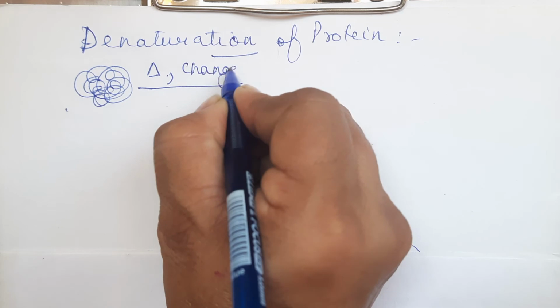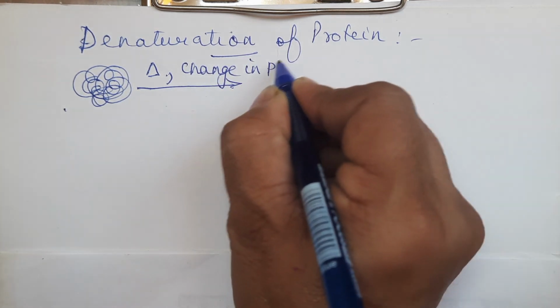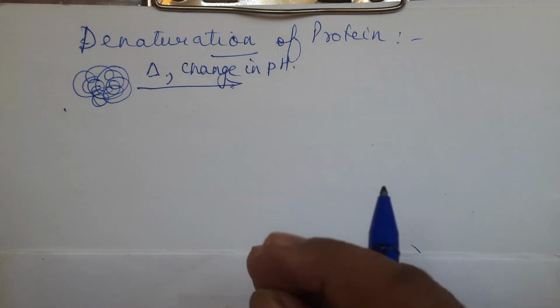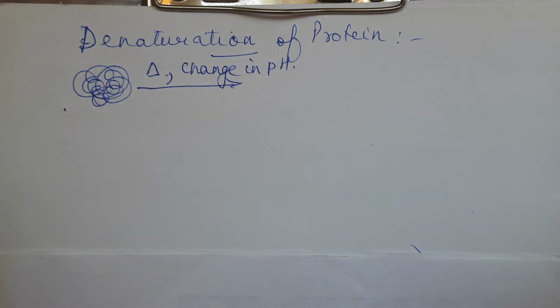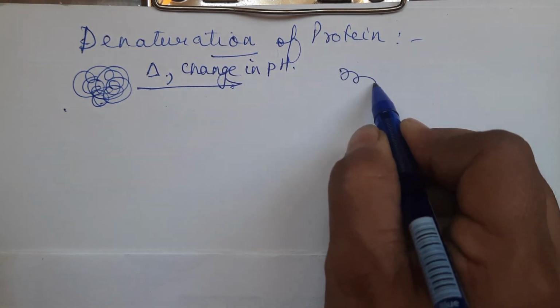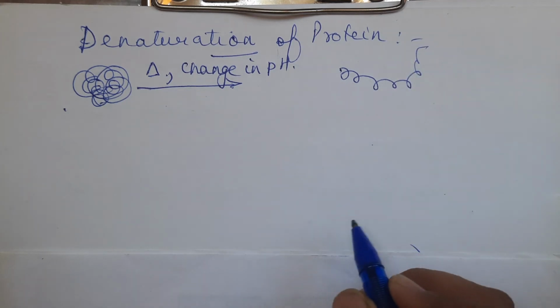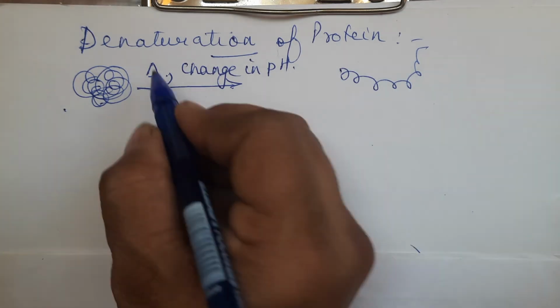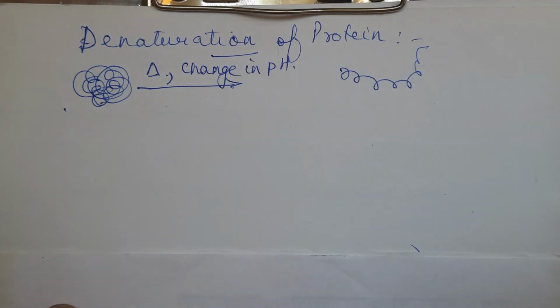We try to make it a little acidic or basic. We try to change the pH, or some chemical change we try to bring. What will happen? This structure will open up. This will get unfolded. So that unfolding of the protein is called as denaturation.